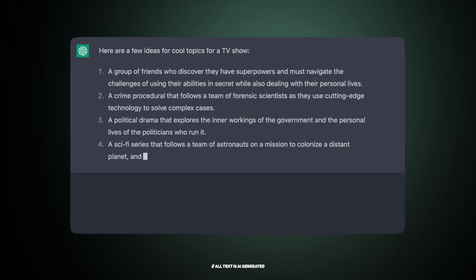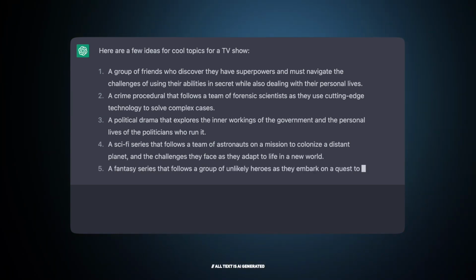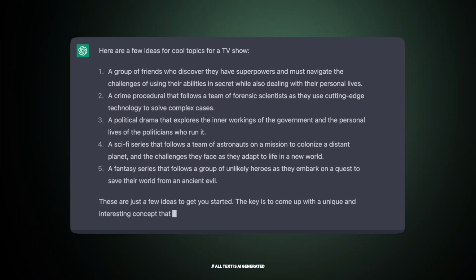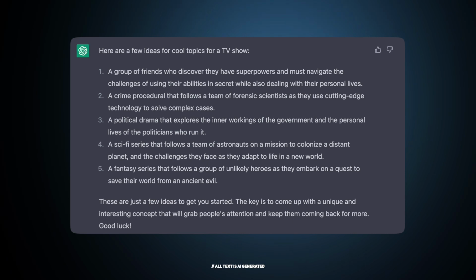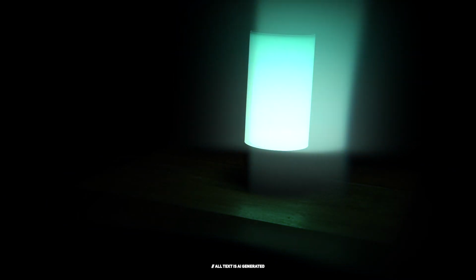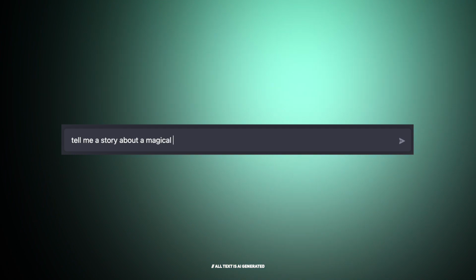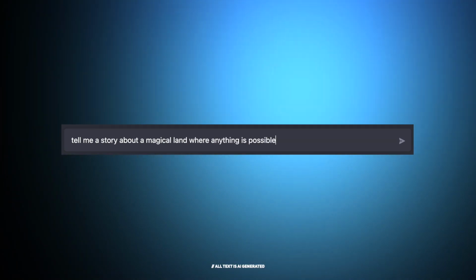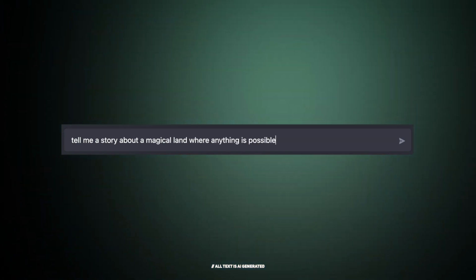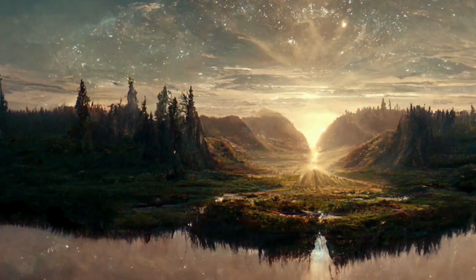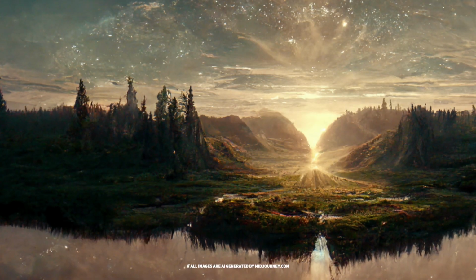You can continue this conversation by providing additional prompts, and I will continue to generate responses that are coherent and relevant to the conversation. I can help you produce high quality and engaging text. For example, you could provide me with a prompt like, "Tell me a story about a magical land where anything is possible." And I can generate a response like,